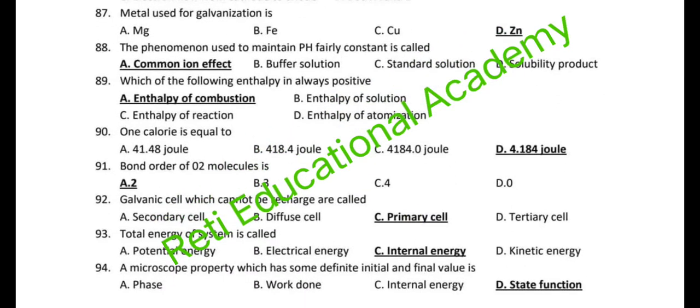Question number 90. 1 calorie is equal to 4.184 joule. Question number 91. Bond order in O2 molecule is 2. Question number 92. Galvanic cell which cannot be recharged are called primary cell. Question number 93. Total energy of system is called internal energy. Question number 94. A macroscopic property which has some definite initial and final value is state function.